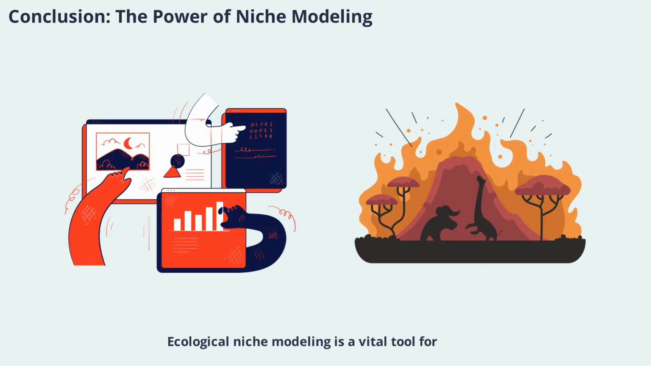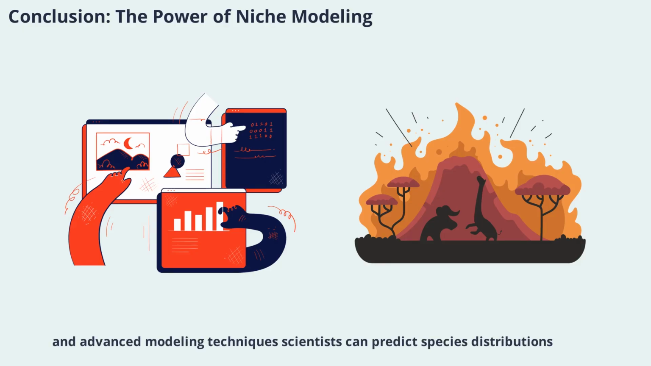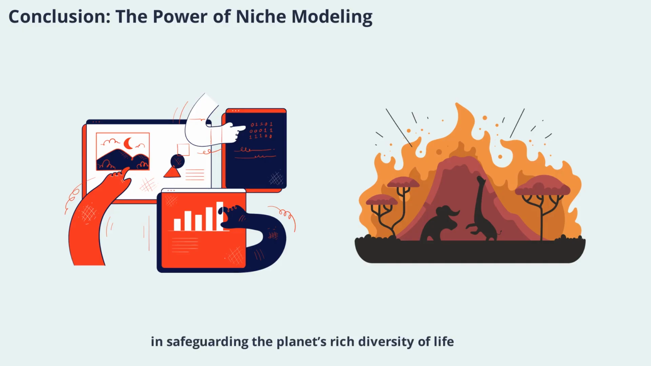Ecological niche modeling is a vital tool for understanding and managing biodiversity in a changing world. By integrating occurrence records, environmental data, and advanced modeling techniques, scientists can predict species distributions, guide conservation efforts, and anticipate the impacts of climate change. As technology and data quality continue to improve, niche modeling will play an even greater role in safeguarding the planet's rich diversity of life.